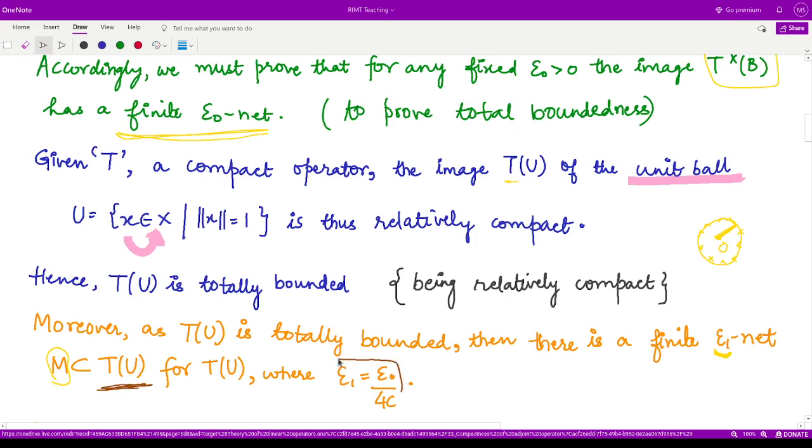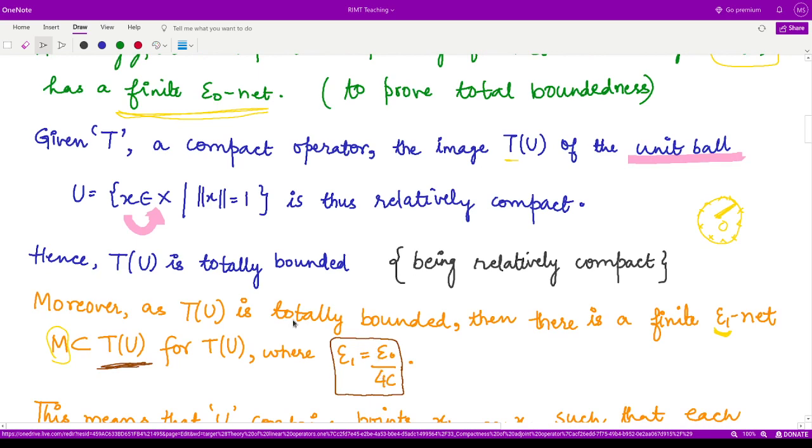So you'll see in a moment how we have chosen this particular quantity. So we say T of U is totally bounded, then there is a finite epsilon 1 net which is contained in this set.